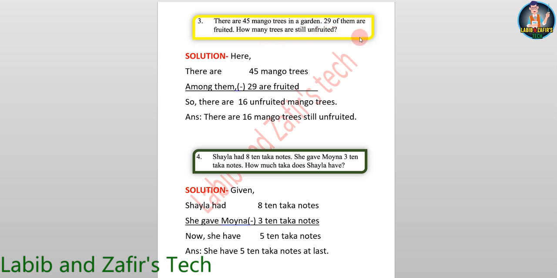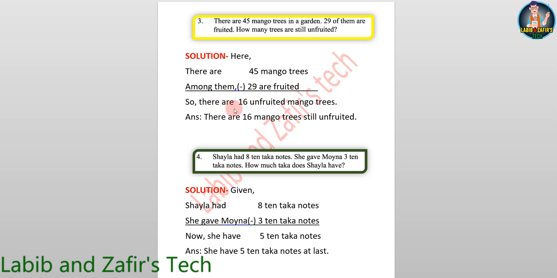Here, fruited means 29 of them got mangoes. So solution here, there are 45 mango trees, among them 29 are fruited.